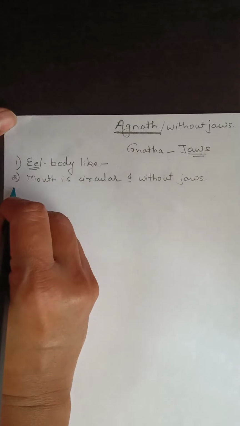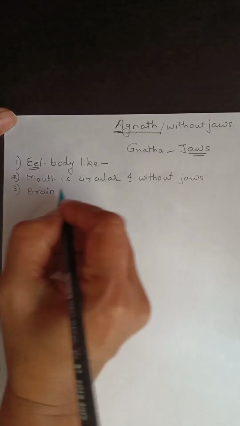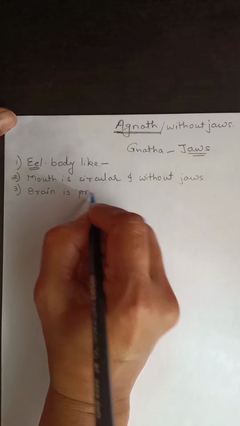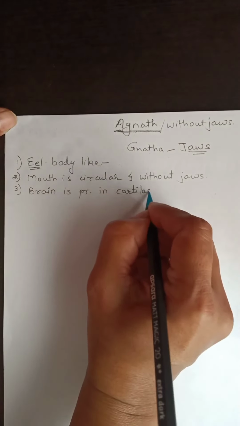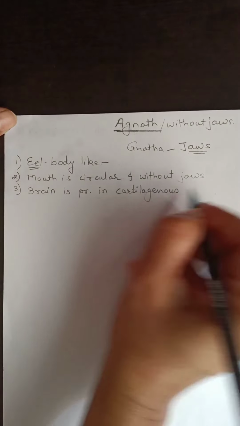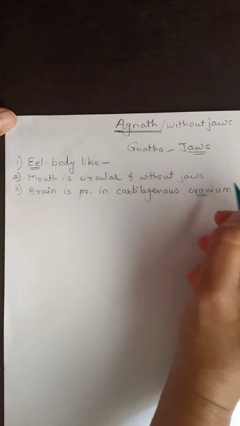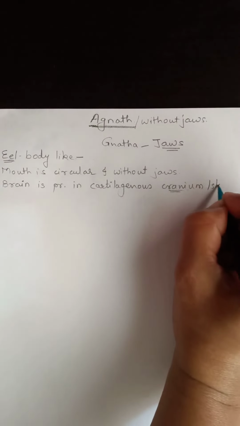Okay. In these fishes, brain is enclosed or brain is present in cartilaginous cranium. Okay, cranium, last time I have told you, cranium means brain box or it is known as skull.